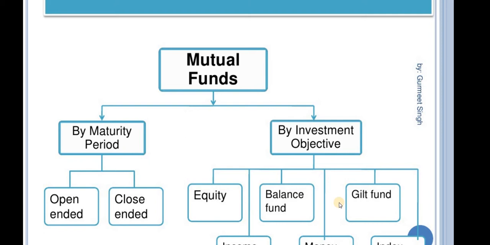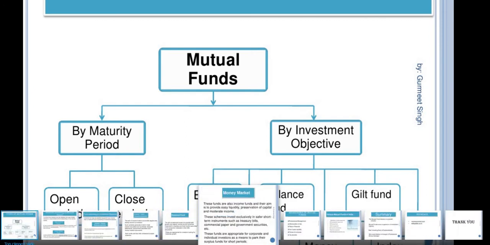On the basis of investment we can classify them into growth or equity fund, income or debt fund, balanced fund, gilt fund, index fund, and money market fund. Like that we can classify different types of mutual funds.